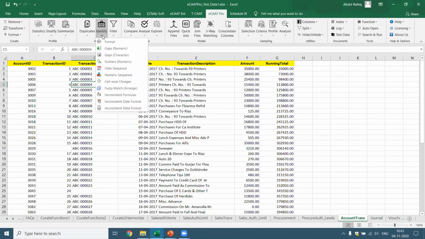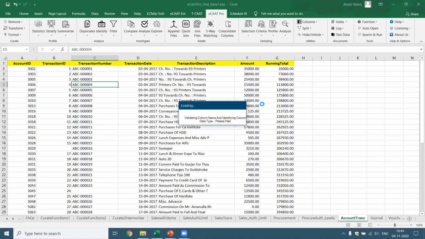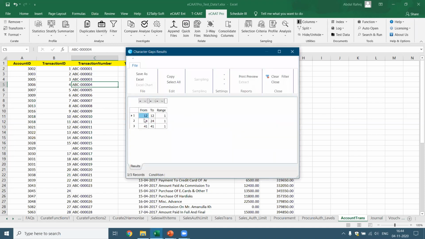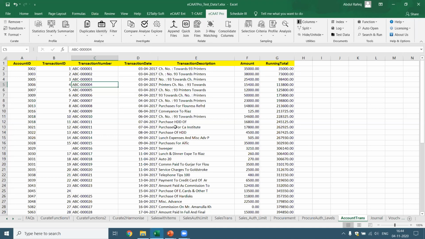Identify. In this identify gaps, you can do numeric or character. I said identify gaps in character. So what is the function? What is the column on which I want to perform? On the transaction number. So it identifies what is the format. And I say, give me the result. Now this should be able to go through, and then it tells me record number 12 to 12 is one gap, 24 to 24 is one gap, and 41 to 41 is one more gap. This is how you can identify the gaps.